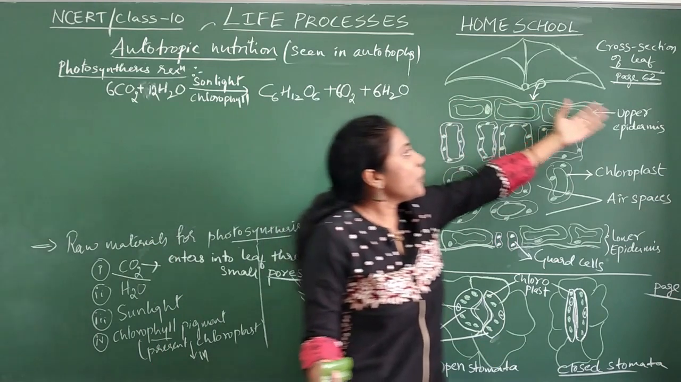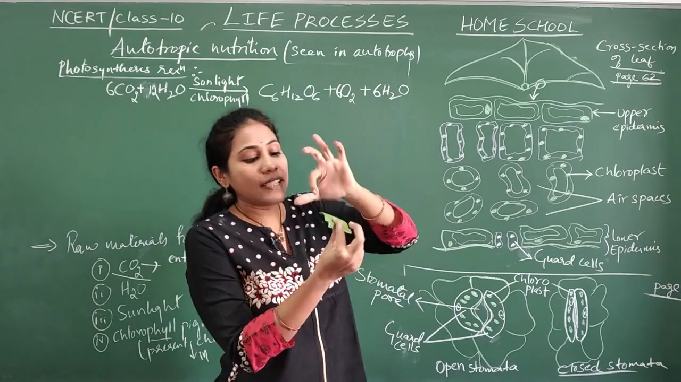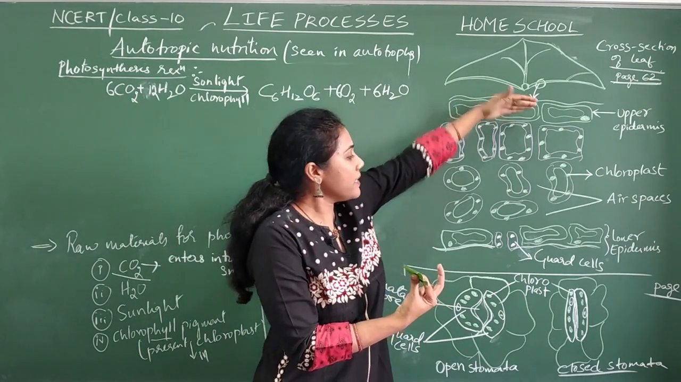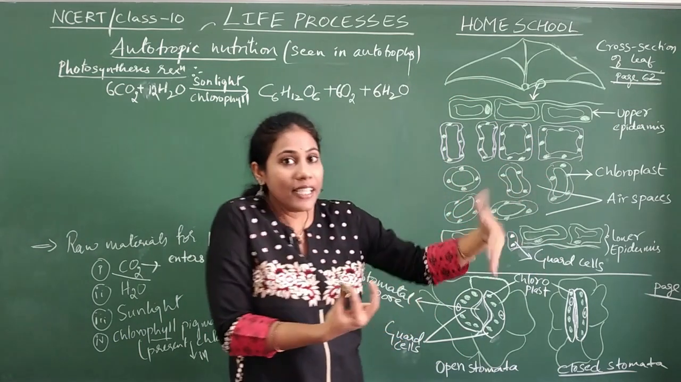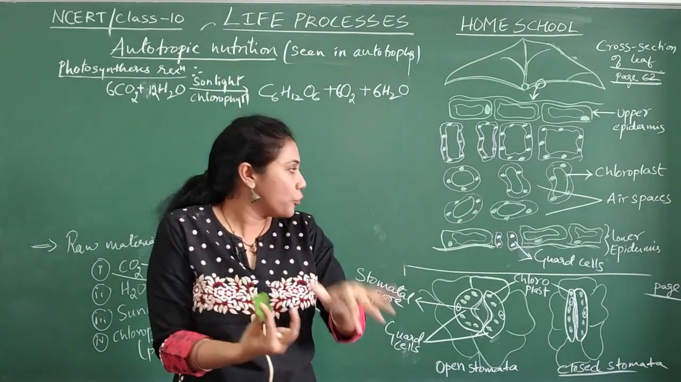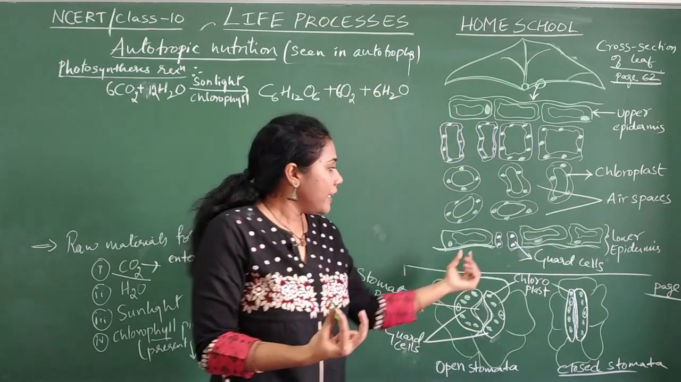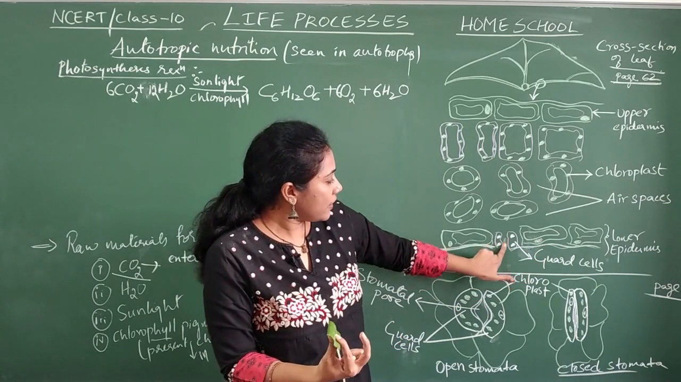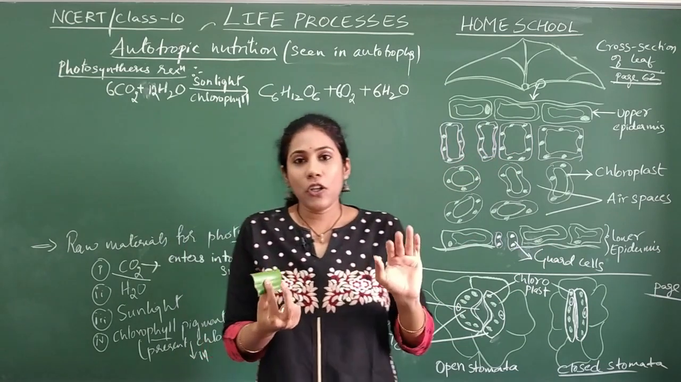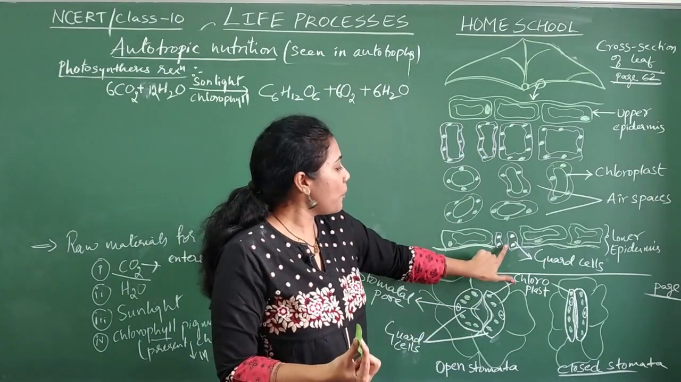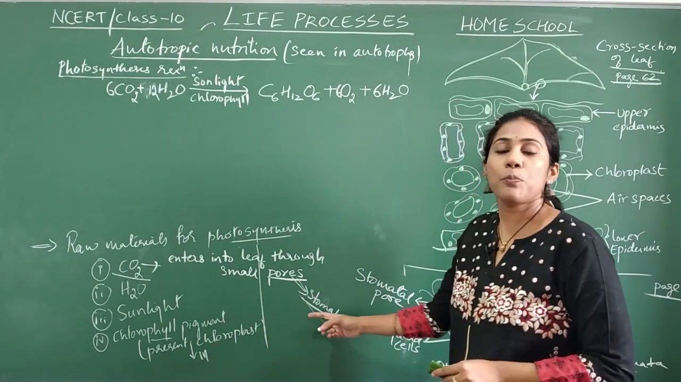The cross section of a leaf, which you will find on page number 62. If you cut it, this is how it looks. Upper epidermis, lower epidermis, and there are certain cells where you have chloroplasts. In the chloroplast, you will find the green color pigment chlorophyll, and there are intercellular spaces, which we call air spaces. And you can see in the lower epidermis here, there is a gap, a small pore. Through this pore only, carbon dioxide gets entered. And this small pore, we call with the term stomata.